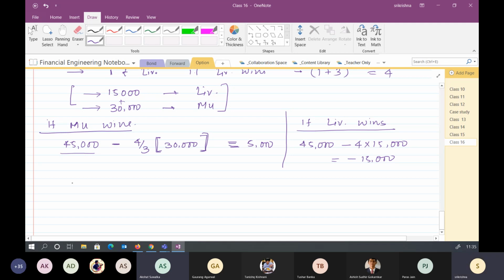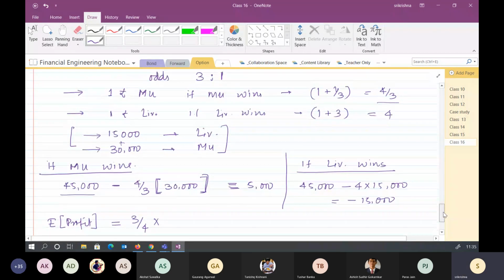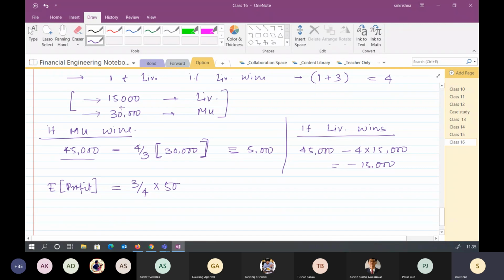So now, if I try to find out the expected profit from a statistical point of view, what would it be? The probability that Manchester United wins is 3/4, 75%, and the expected profit out of it is 5,000, correct? And the probability that Liverpool wins. Sorry.